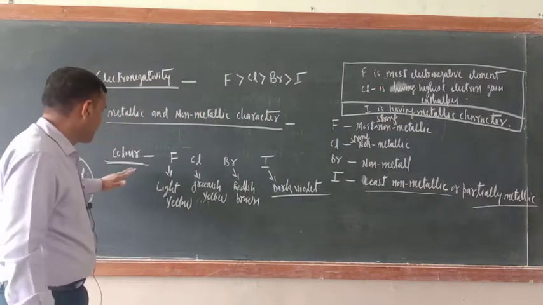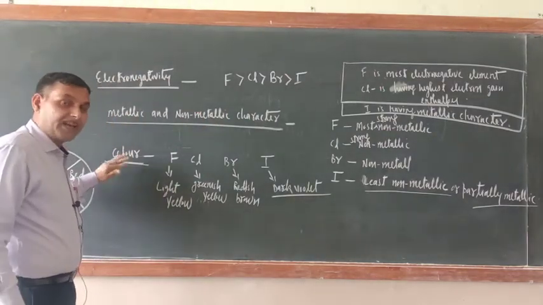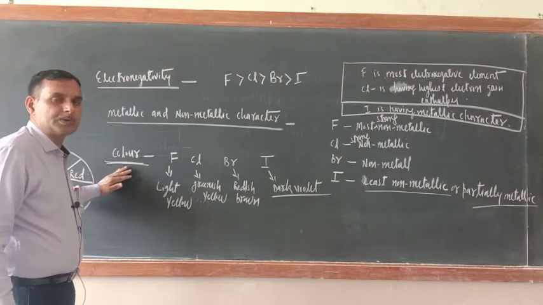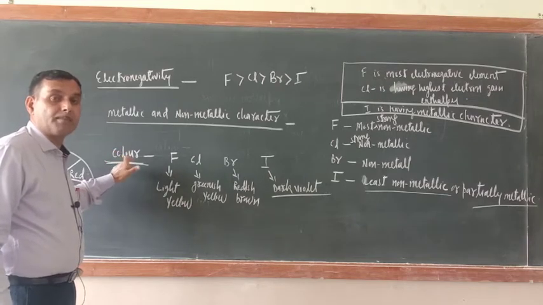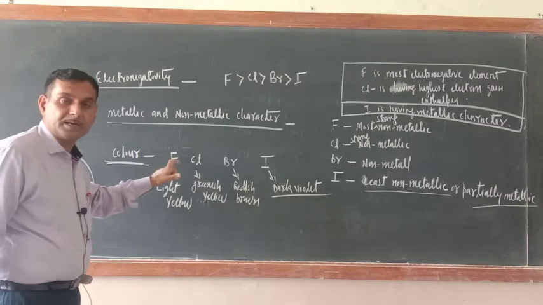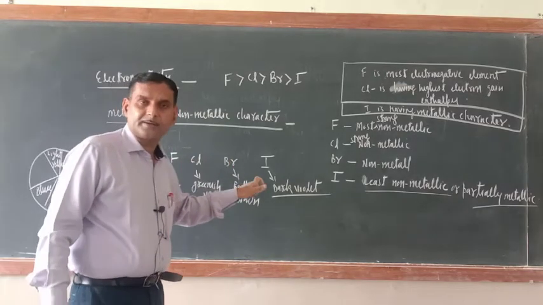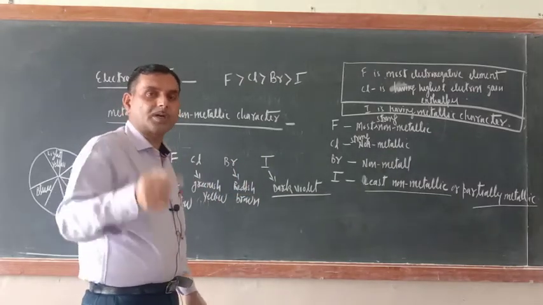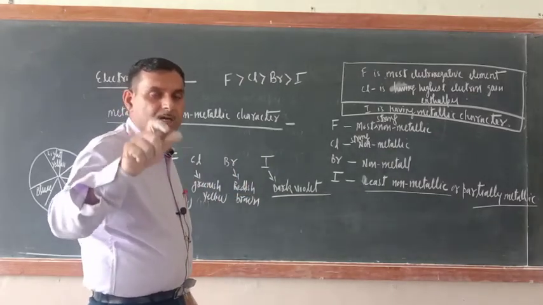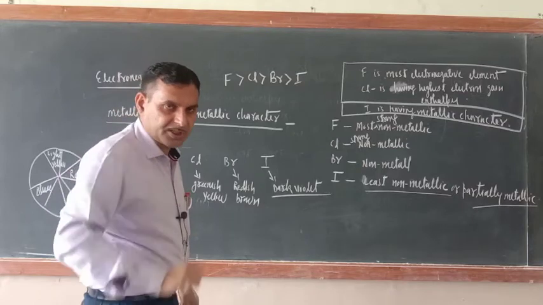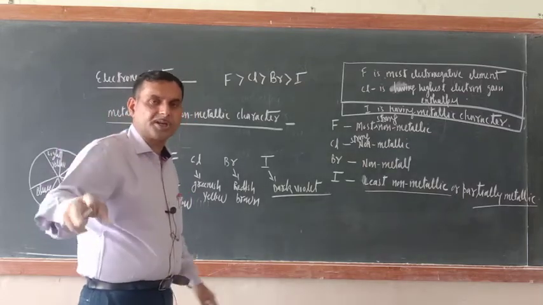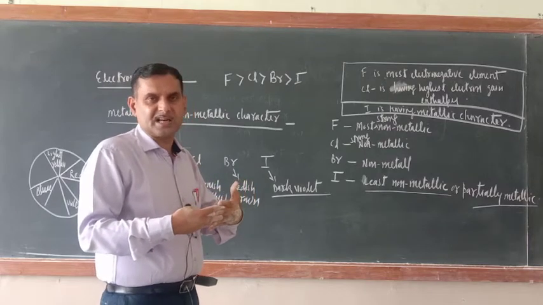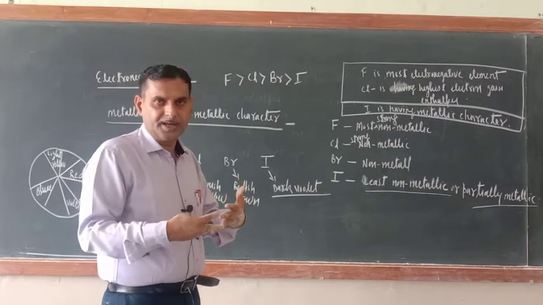Now here, for explaining the color of halogens, the complementary color theory should be used. Complementary, not supplementary. And I think you are aware of the complementary color theory. What is it? A pair of two contrast colors, opposite colors.